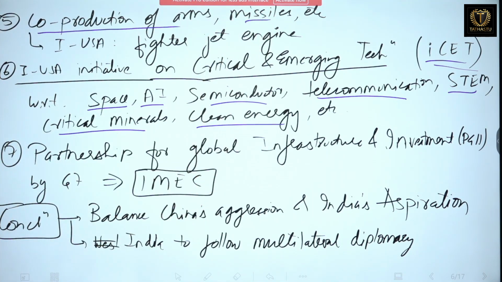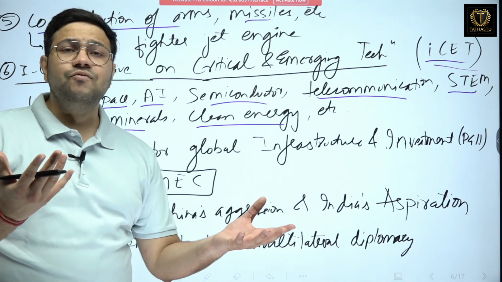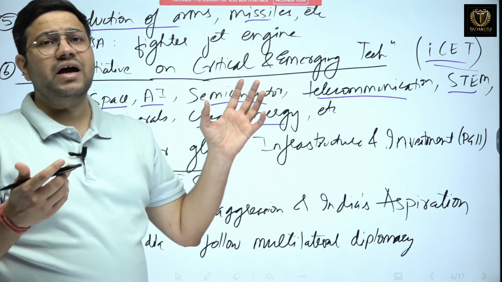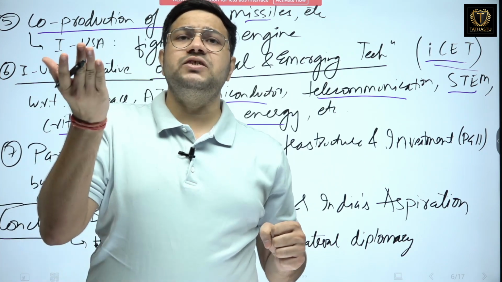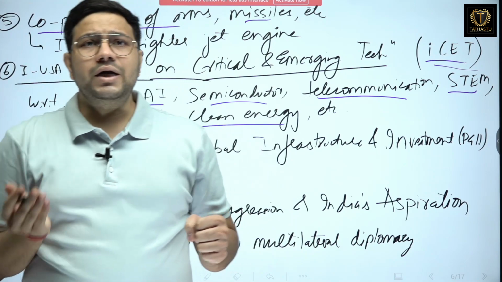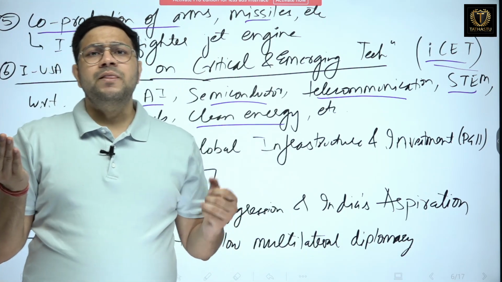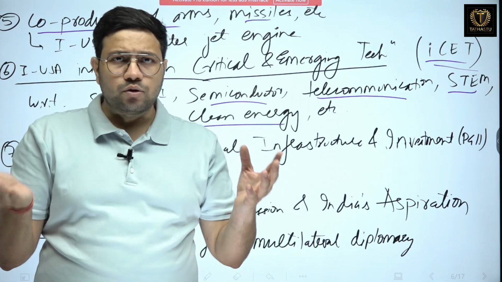So in conclusion you can say that it is the time to balance China's aggression and India's aspiration. China has an image of aggression, and India has an image of aspiration. India wants to rise, India wants to aspire, India wants to be a world leader, an economic leader, whereas China is an aggressor. So the West needs to balance these both.